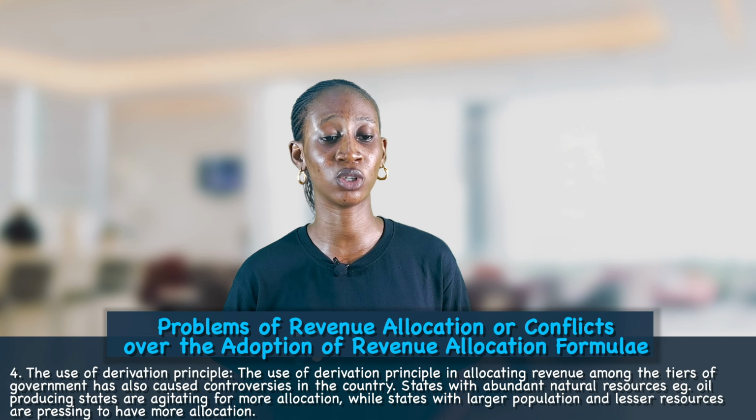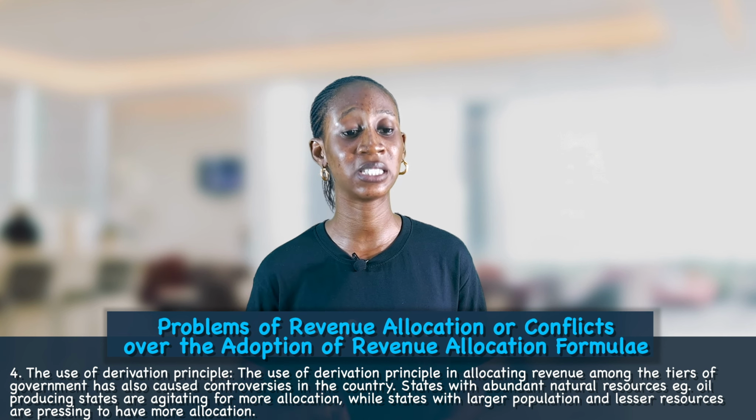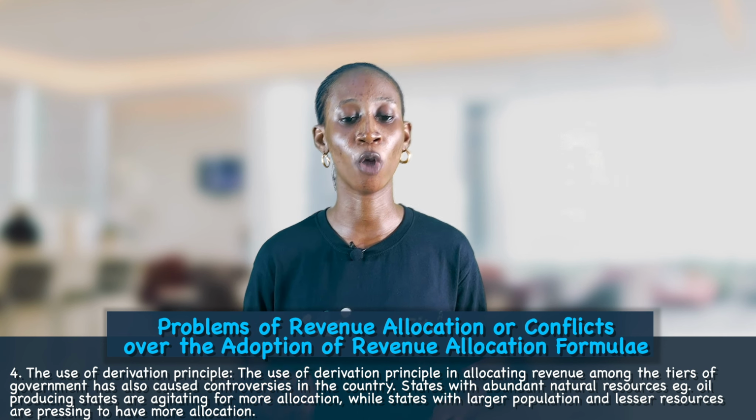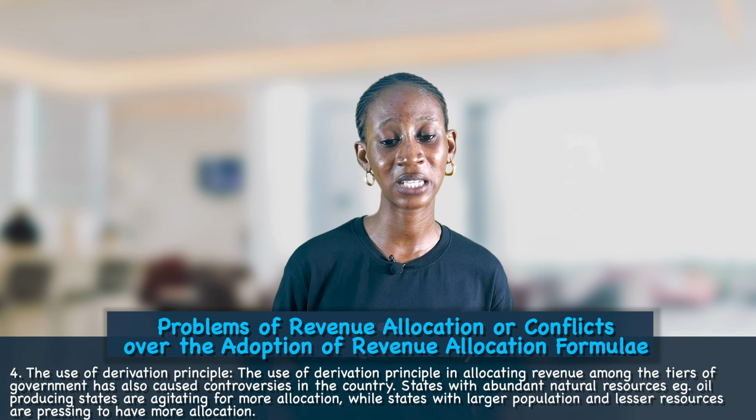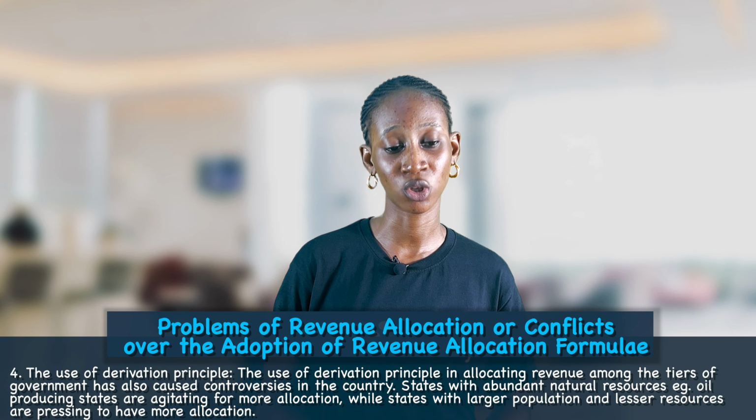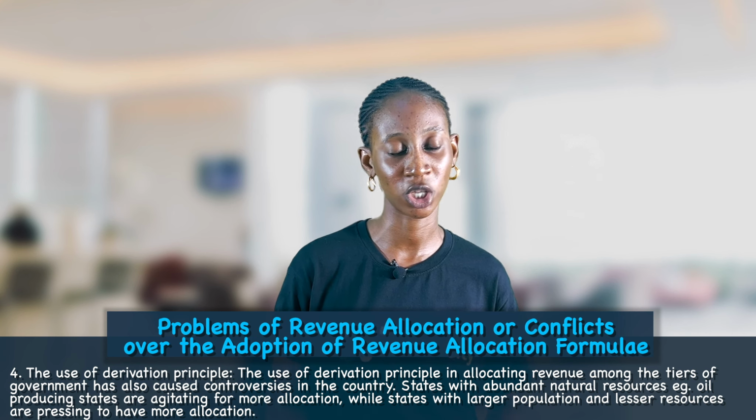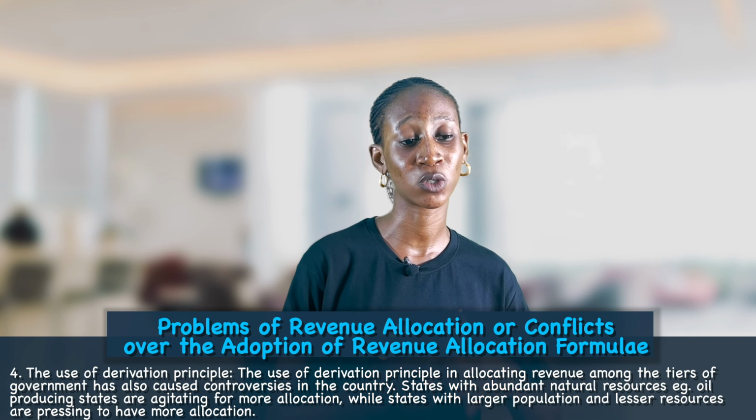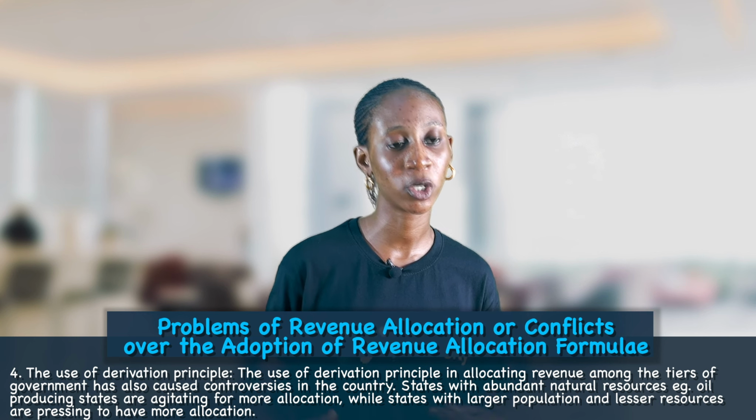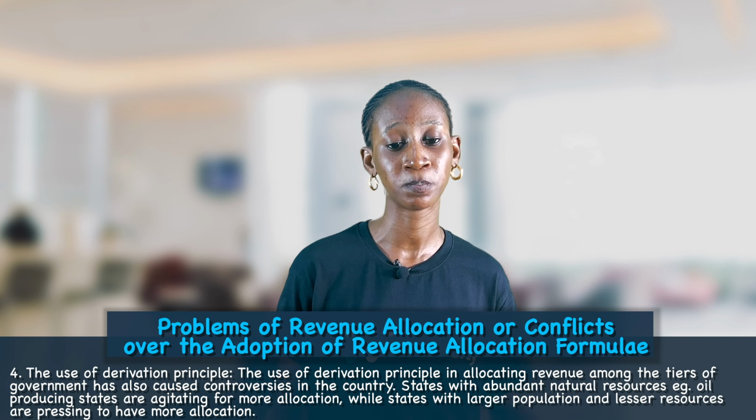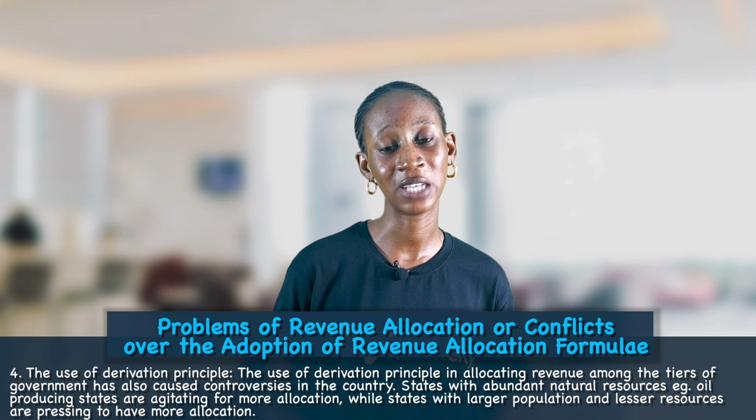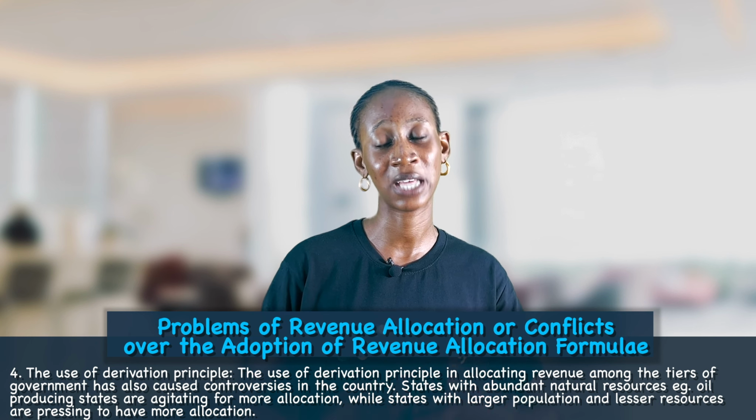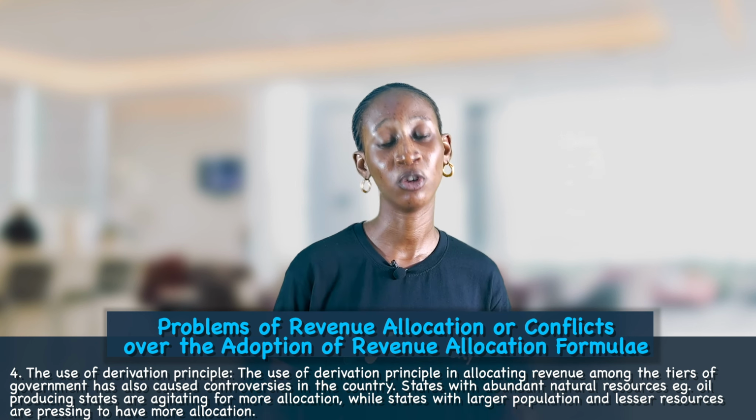States with abundant natural resources, such as oil producing states, are agitating for more allocation, while states with larger population and lesser resources are pressing to have more allocation. So the use of the derivation principle has caused a lot of controversies in the country, because those states that have larger population but lesser natural resources feel left out. They feel that because they are not producing enough, they are not giving enough.